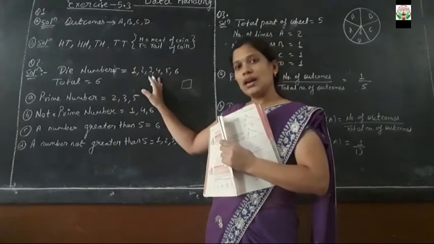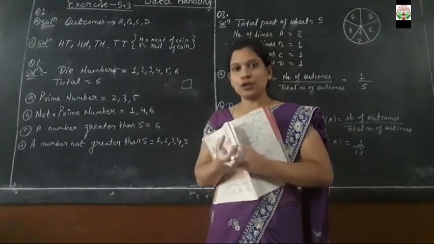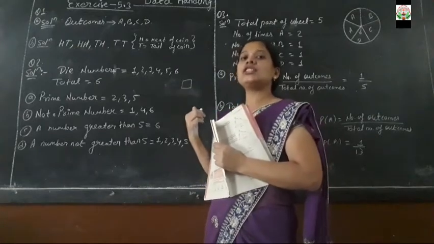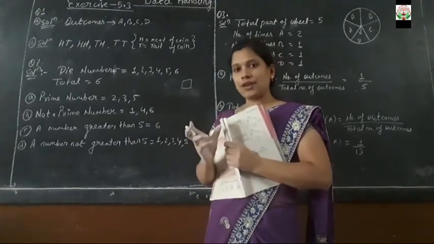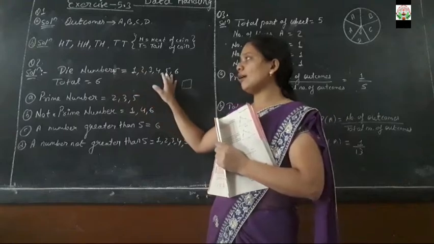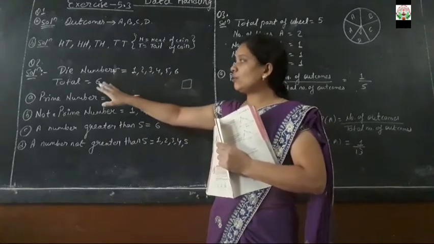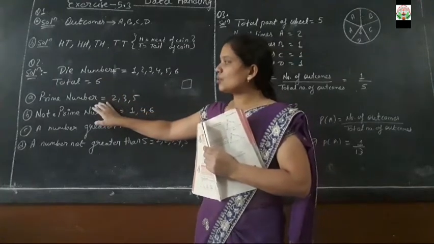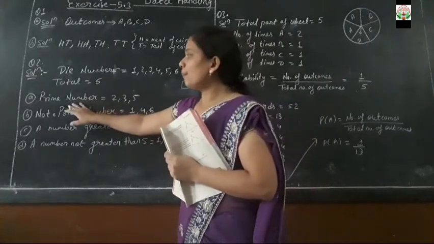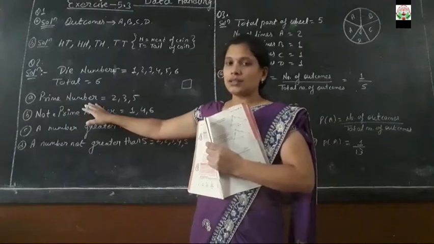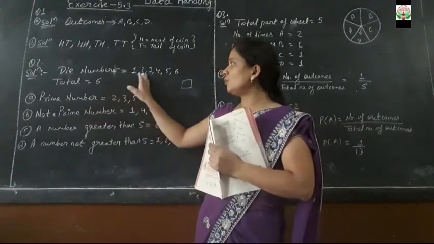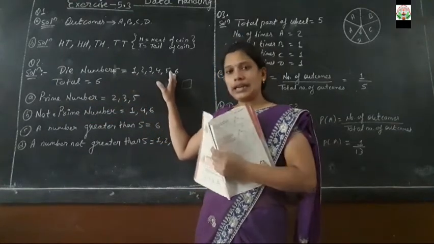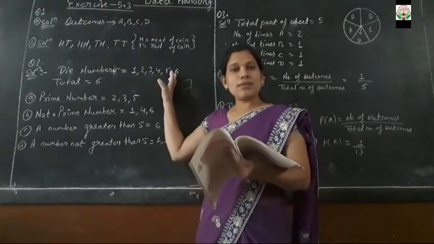As we know, a die is in the form of a cube. Isn't it? It's a 3D shape. So a die has 6 faces, and different numbers are printed on the 6 faces. Total 6 numbers are printed.